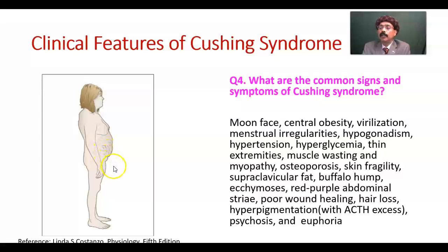Poor wound healing, hair will be lost. Hyperpigmentation, when there is ACTH excess, is a cause of Cushing syndrome. Mental instability, there may be psychosis or euphoria, a sense of pleasure or satisfaction. Okay, that may happen.